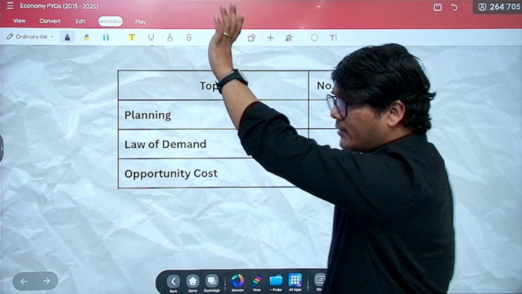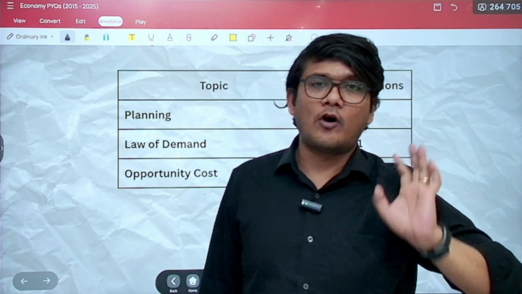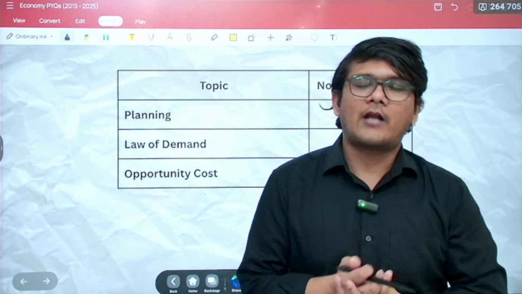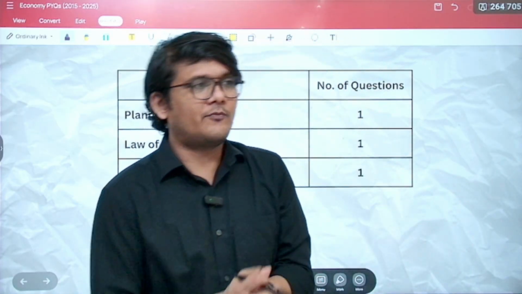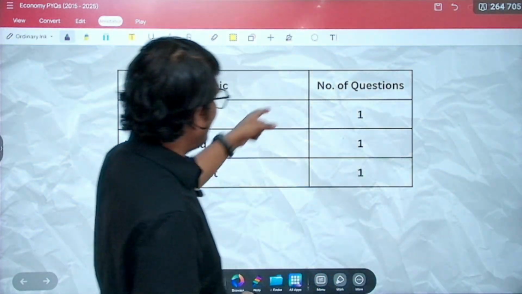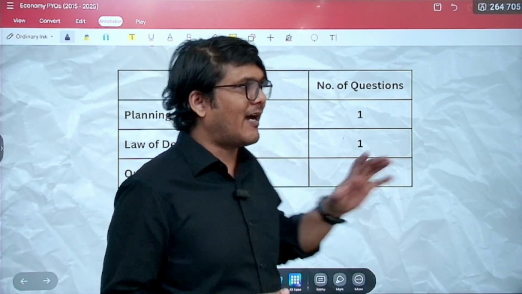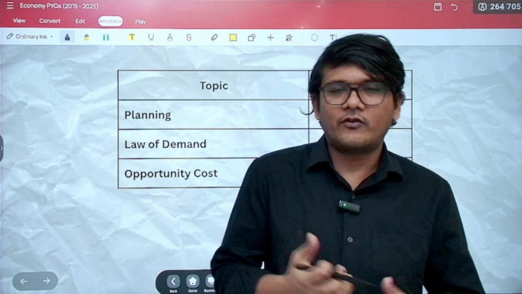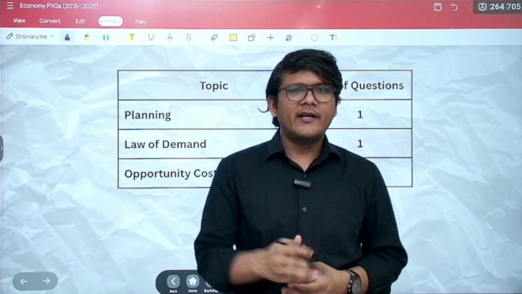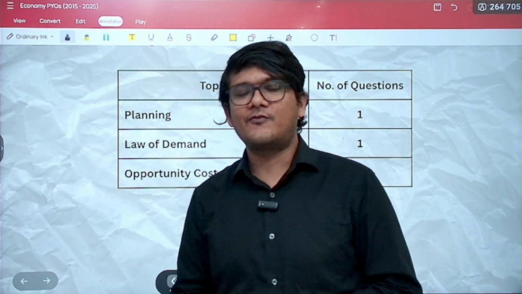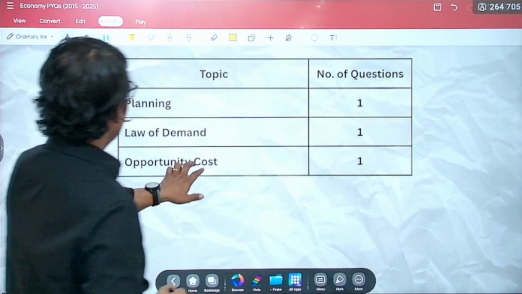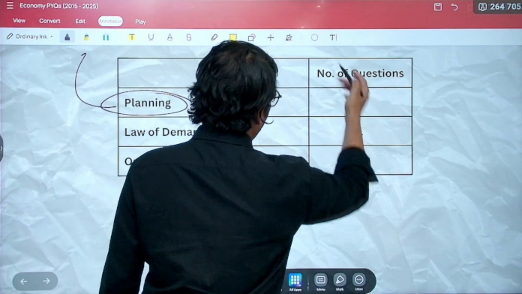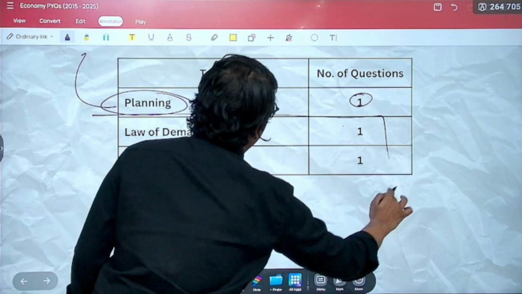And then, all the things that you have seen so far are related to macroeconomy. Now, as far as microeconomics is concerned, hardly any questions are asked, but yes, we do cover that as well in the class, because whenever a question is asked, they ask at least 1 entire question. So if in the last 1 year 3 questions have been asked, that does not mean 0.1, 0.2 questions every year. They ask 1 question, so that also plays an important role. And we never know, next year UPSC might add a few more questions from microeconomics. But as of now, this is again planning, this is a part of macroeconomy only. So 1 question, this is your microeconomics.